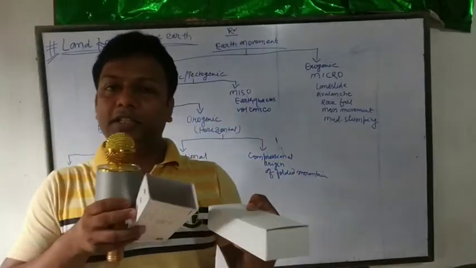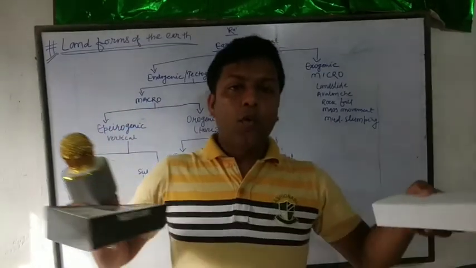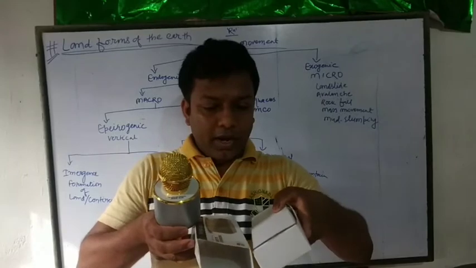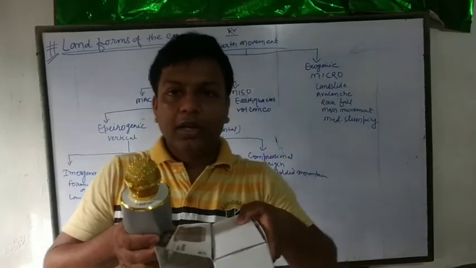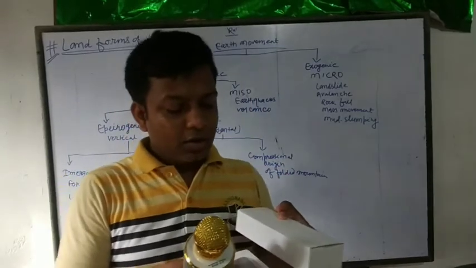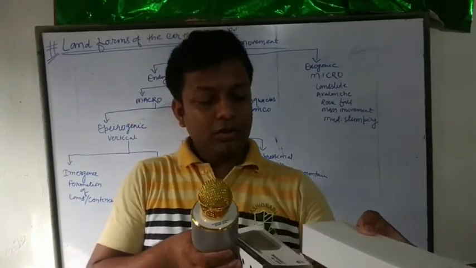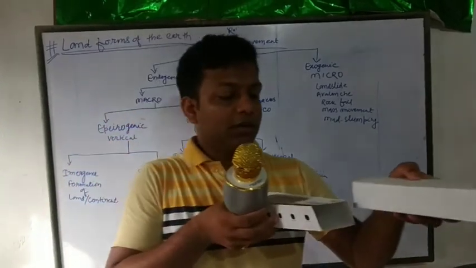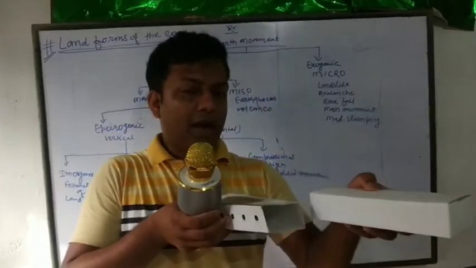When these plates come together, it is a convergent plate. And when the plates go parallel, crossing each other, it is called a parallel plate.